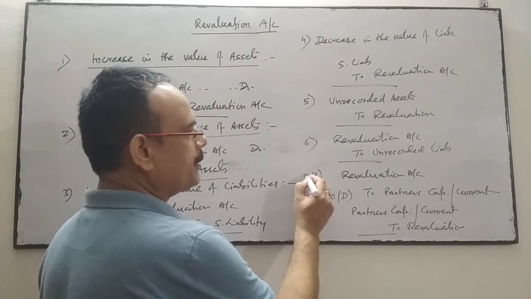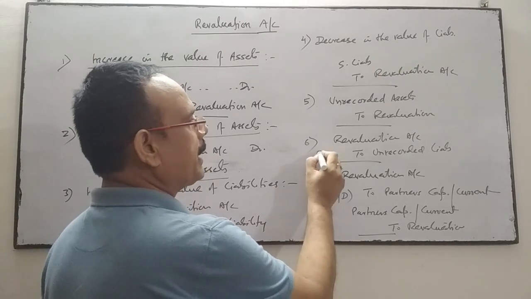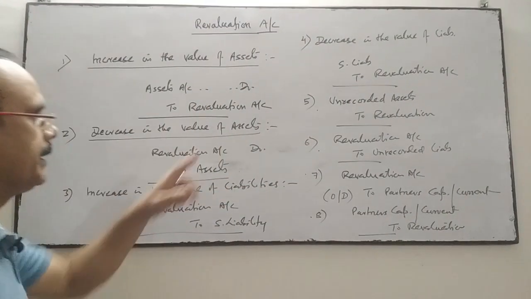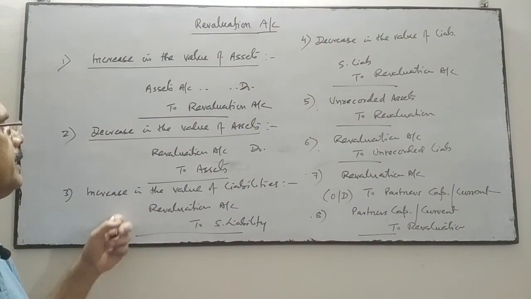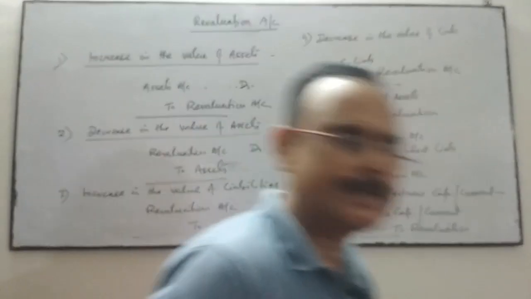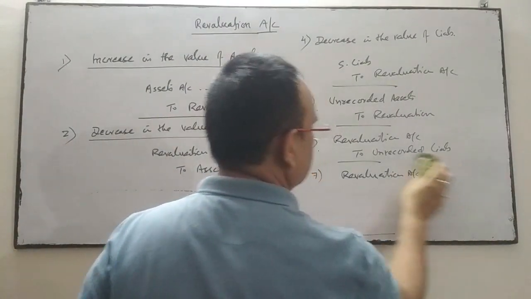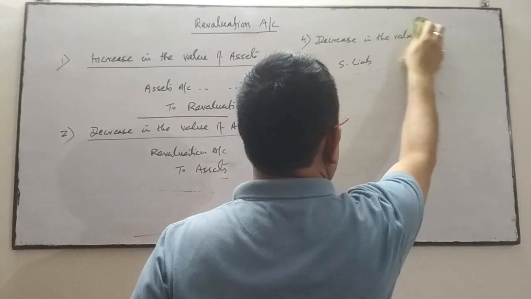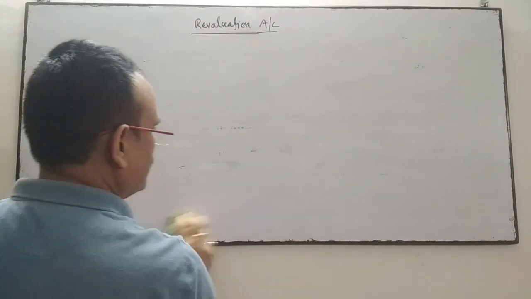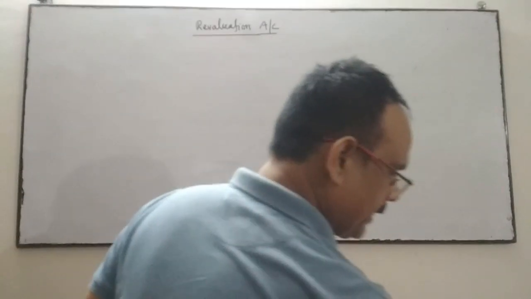So this is for profit on revaluation, this is for loss on revaluation, this is for unrecorded liability, unrecorded assets, this is for decrease in the value of liability, this is for increase in the value of liability, decrease in the value of assets and increase in the value of assets. So all these entries are clear. Now, revaluation account is a nominal account.